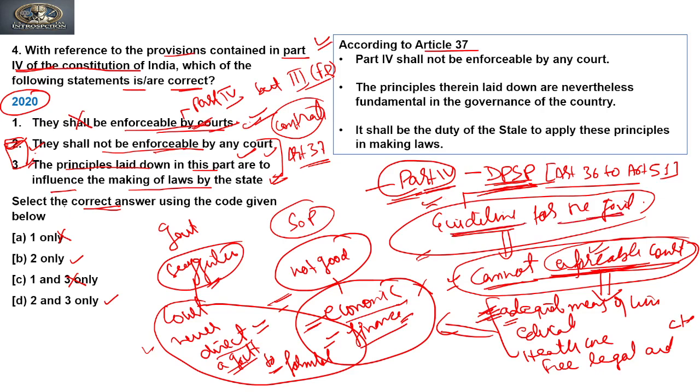It means it influences the making of laws by the state, that the state should make laws according to the provisions and guidelines provided through the Indian constitution. So our answer for this question is D, that is 2 and 3 both. Is it clear?